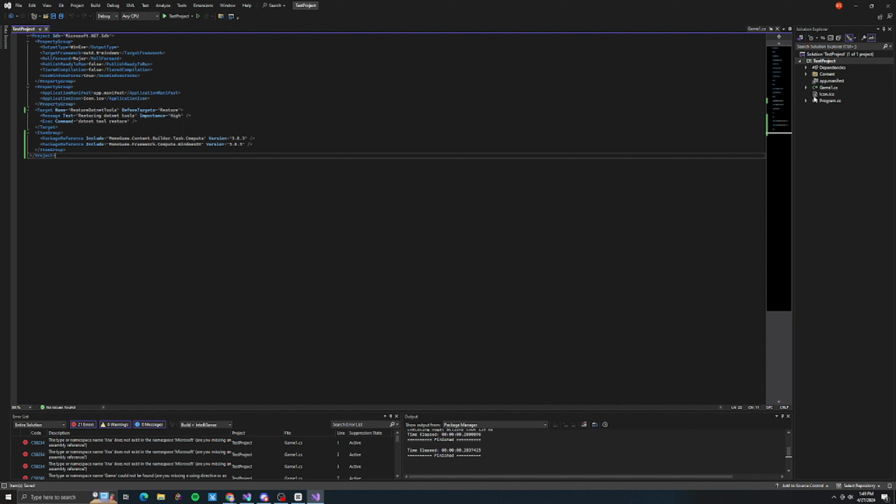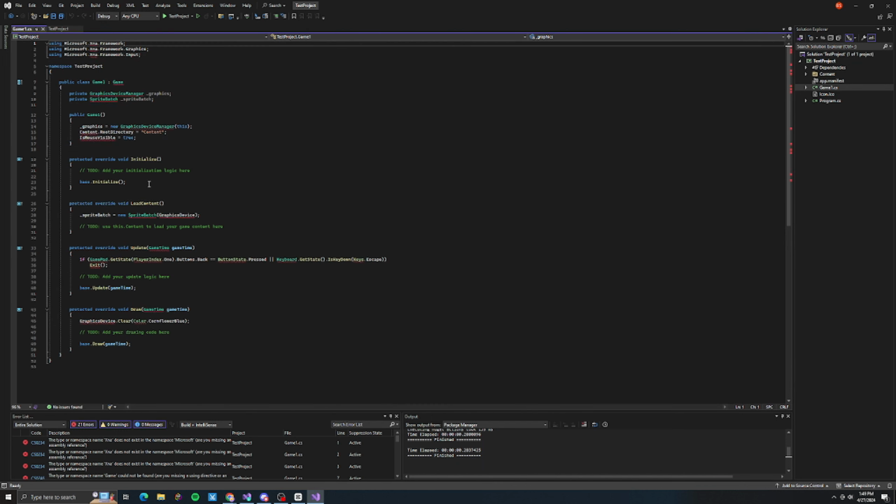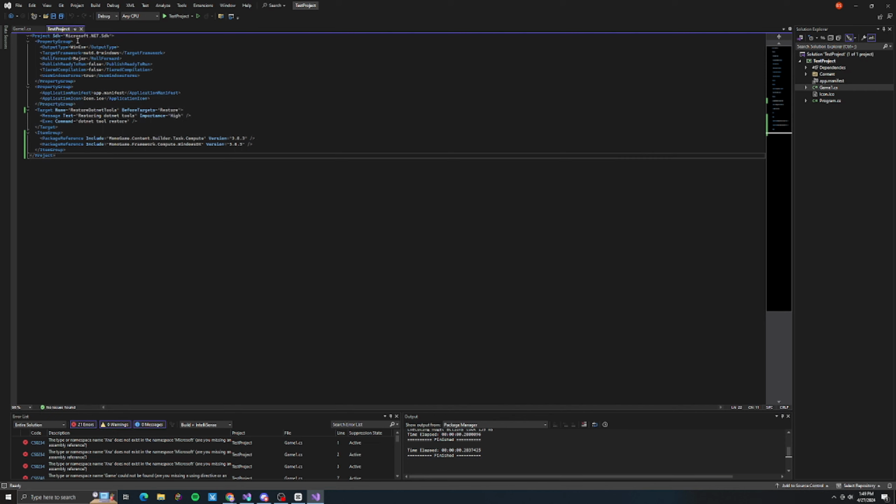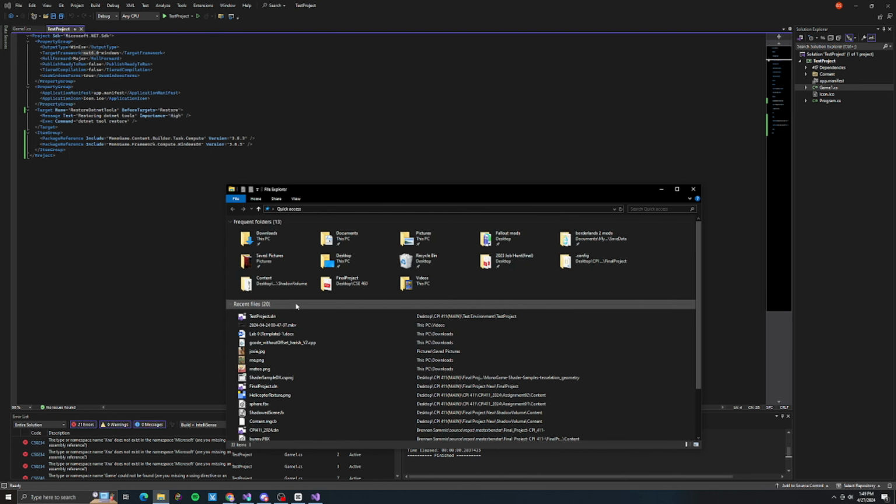Okay, so now what we need to do is, this isn't going to work. This game file is not going to be able to detect Monogame. The reason why is because of two things. First, this is .NET 6, it needs to be .NET 8, and I'll show you how to change that. Second, you need to change your .config file.